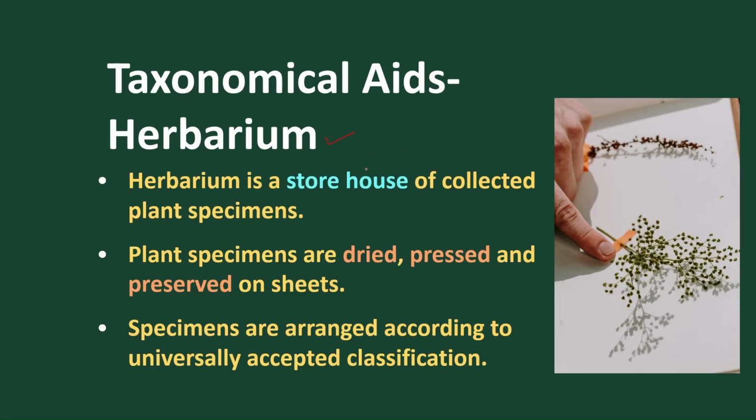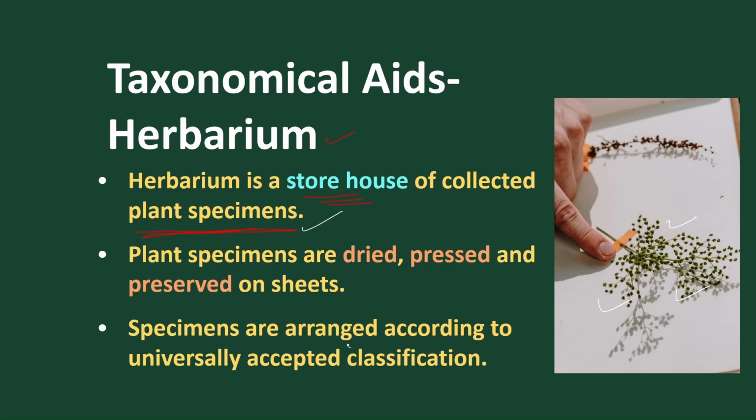How do we know what organisms are present and how they are present? So what is a herbarium? A herbarium is a storehouse of collected plant specimens. For example, we take a paper sheet, collect and paste the plant on it, and on the sheet we write its systematic or taxonomic position. Any plant species which is dried, pressed, pasted and preserved on a sheet is called a herbarium.